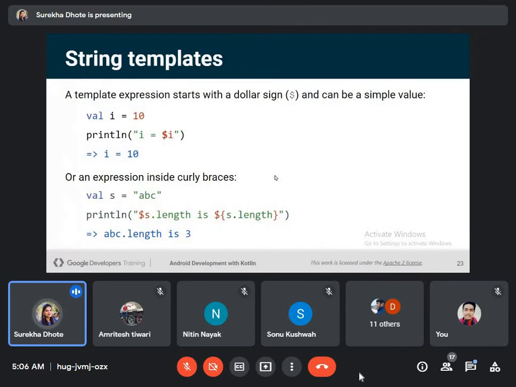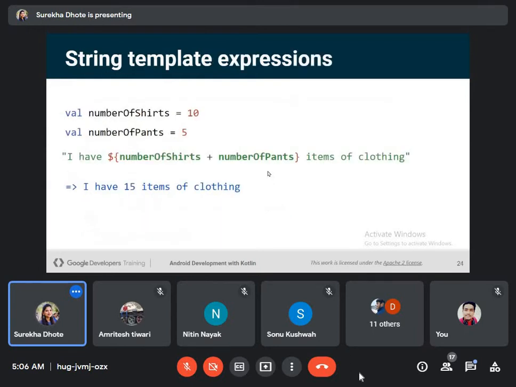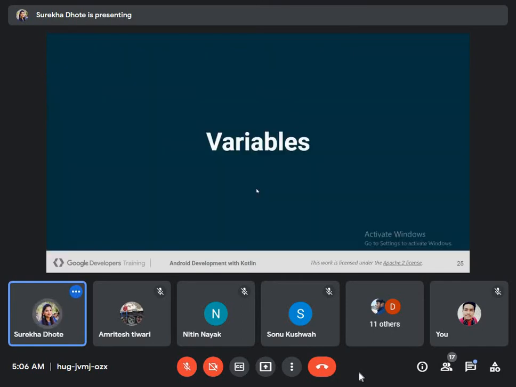You all will be more familiar with this as soon as you get started with Kotlin. You will be very familiar with these syntaxes and formats. Here are a few examples, and I think I am done with this one.